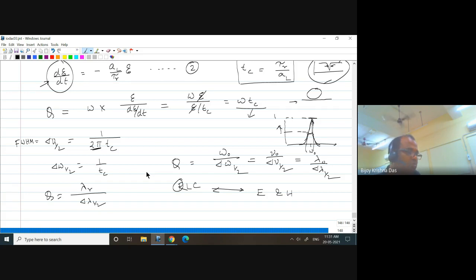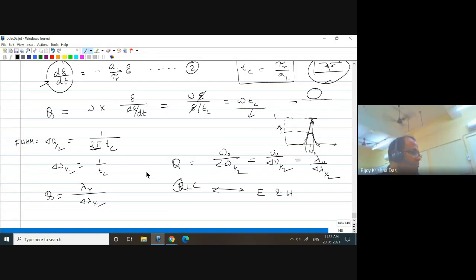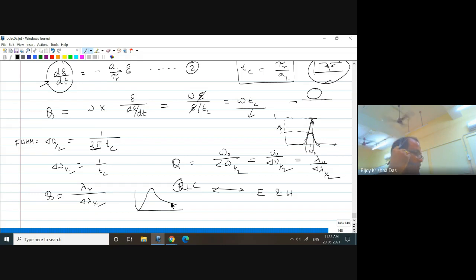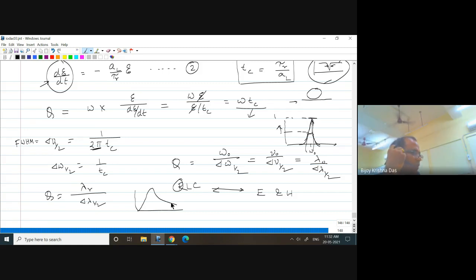Fine. So now my question is, in a typical RLC circuit, what is the Q value? Typical Q value you know about for an RLC circuit? For example, if you are considering a band pass filter. I remember the equation. An equation you know, but typical value I'm asking, Q value. Suppose you have a frequency and you have a band pass. Around 0.5. I think 0.5 is a very bad resonator. It should be some number more than 1.